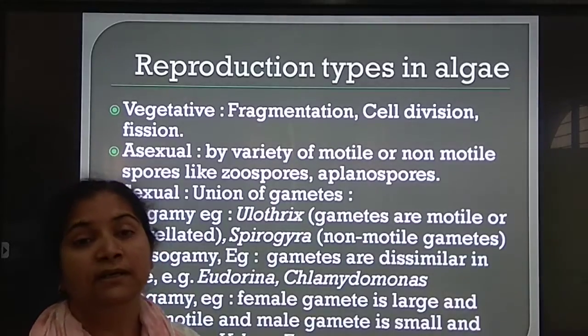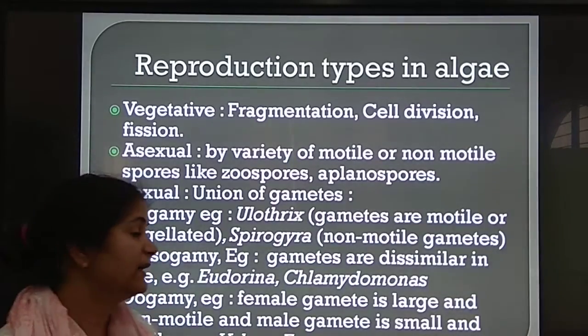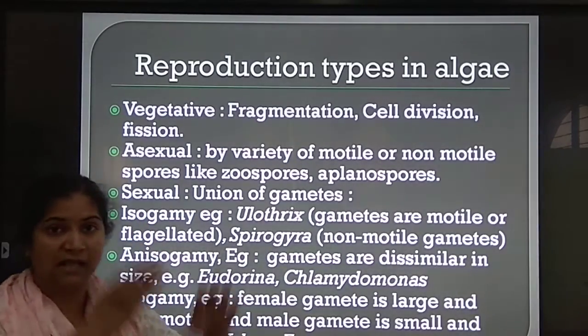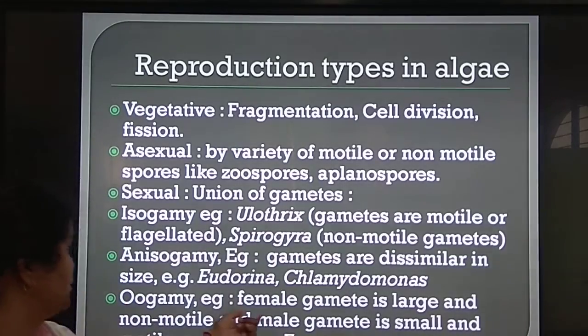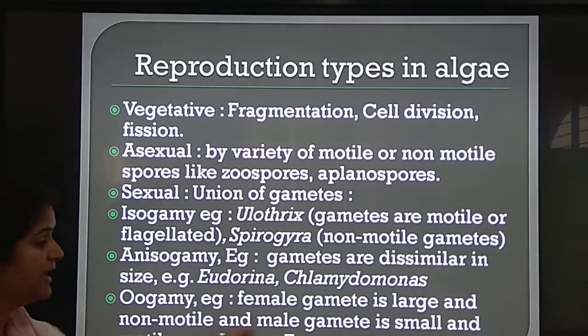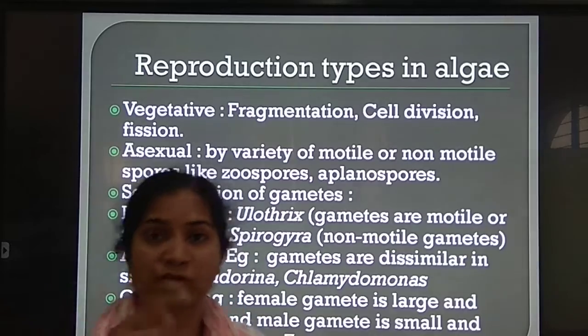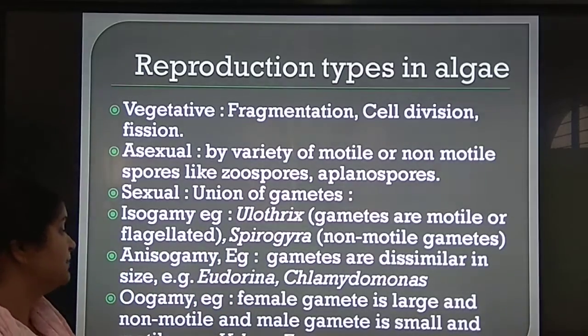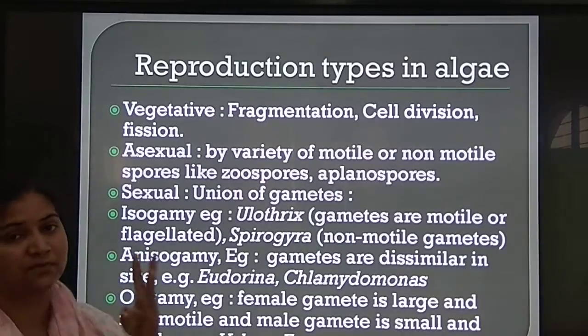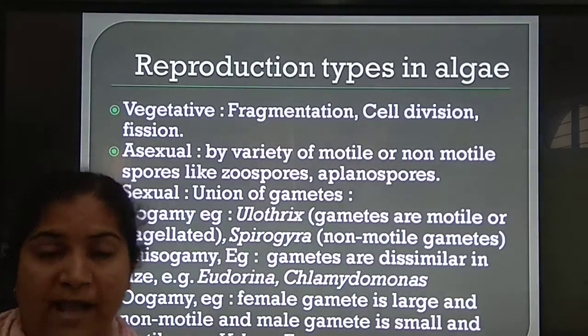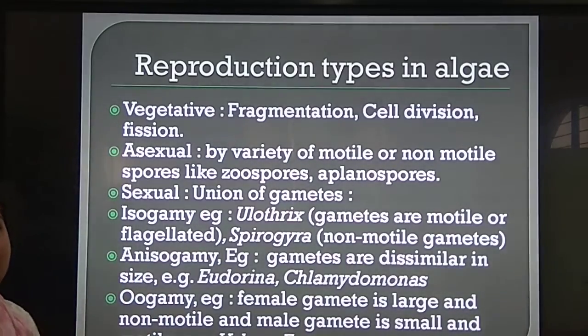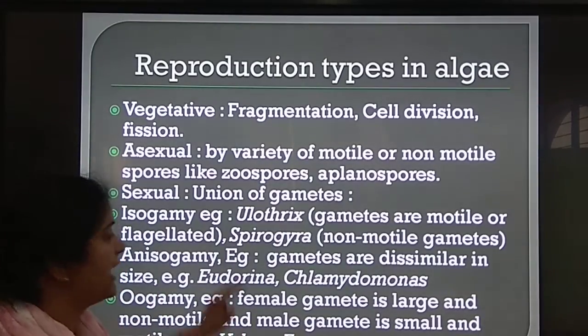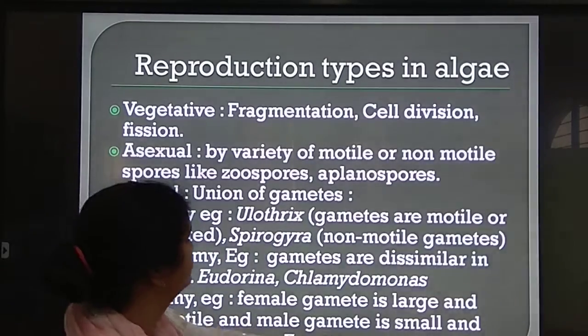In oogamy also, the gametes are dissimilar, but here the female gamete is large in size and non-motile, while the male gamete is small in size and is motile by the flagella. Examples: Volvox, Fucus. So there are three types of sexual reproduction: isogamy, anisogamy and oogamy, with their examples given here.